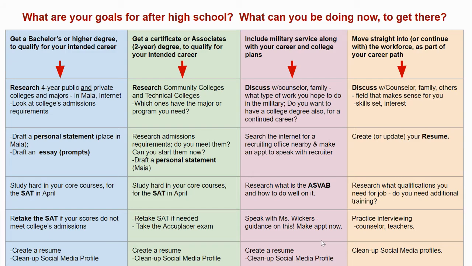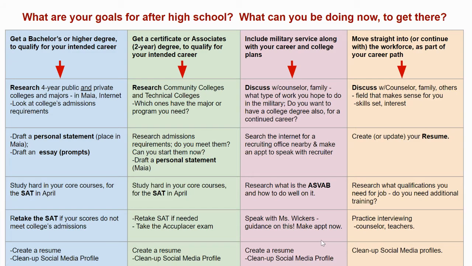But as you can see, the first box in each of those after the heading, in the first couple, requires you researching first. The third and fourth columns, military and workforce, want you to start by talking to your counselor and your family to share ideas. And then from there, you will do some research. But we want to have that discussion with you just to make sure that you know what your next steps are and what's the best way to prepare.